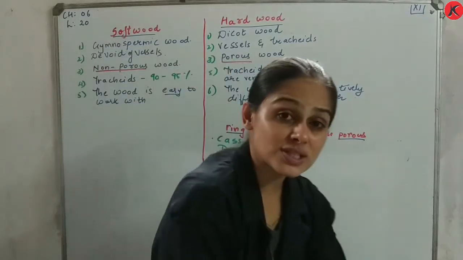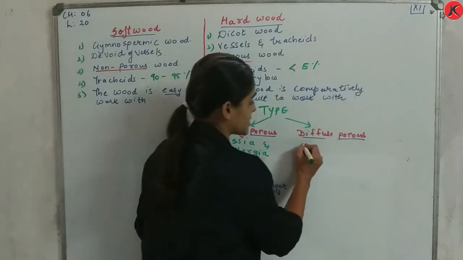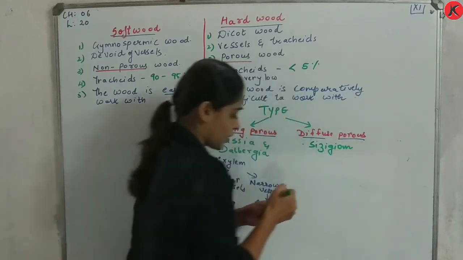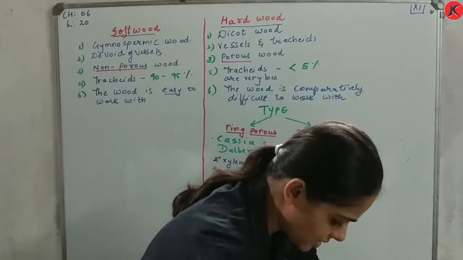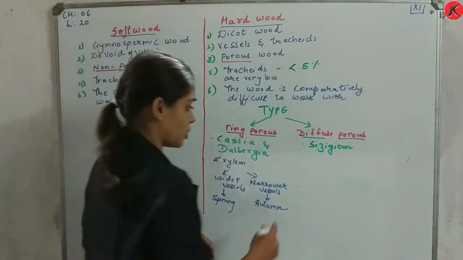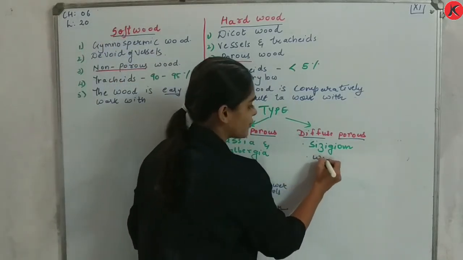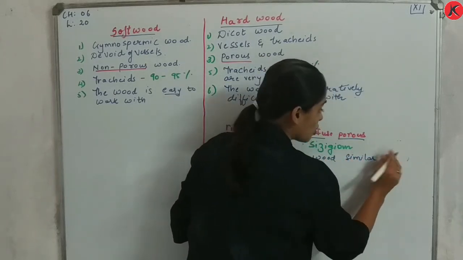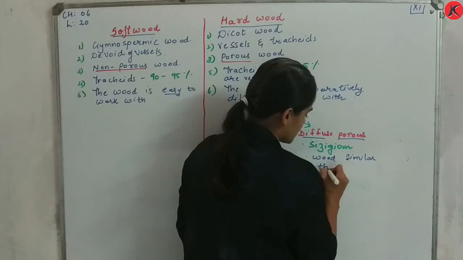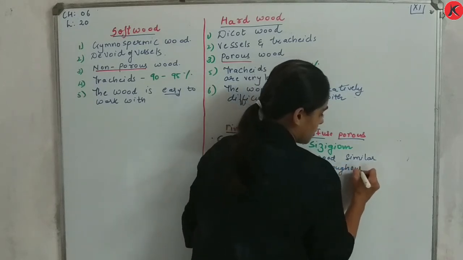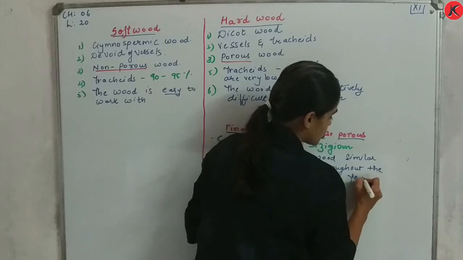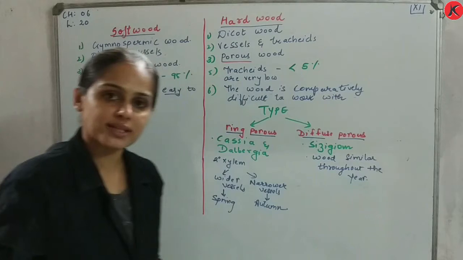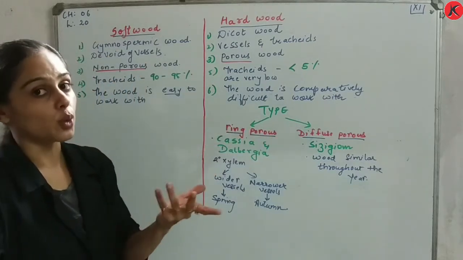Whereas in case of your syzygium, here I am writing the example, the vessels of this wood are similar in size throughout the year, then such type of hardwood is called diffuse porous.